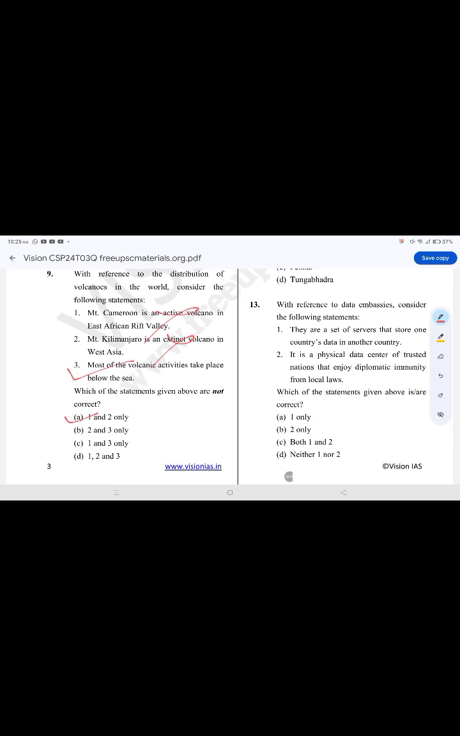With reference to data embassies, consider the following statements. The correct option is option C, both 1 and 2. They are a set of servers that store one country's data in another country. It is a physical data center of a trusted nation that enjoys diplomatic immunity from local laws.